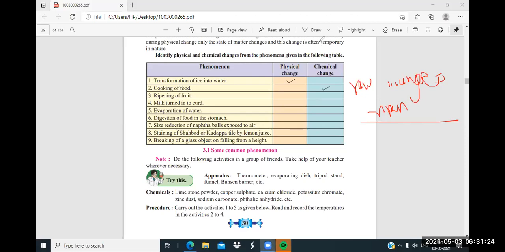Now here one table is given for you. First, transforming ice into water is a physical change. Cooking of food is a chemical change. Ripening of fruit, physical or chemical? Chemical. Milk turned into curd? Chemical. Very good. Evaporation of water? Physical.